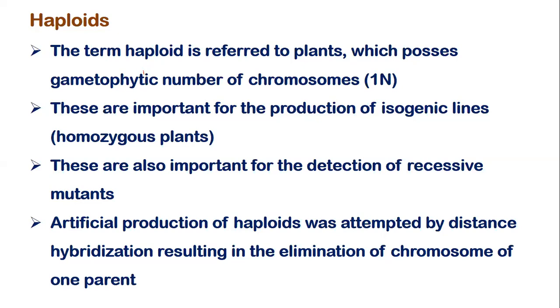Artificial production of haploids was attempted first. How was it first attempted? Two species were crossed. Species A was crossed with species B artificially, and a zygote is produced, and in the zygote the chromosomes of one of the species are eliminated. The embryo is produced from the zygote which has already eliminated the chromosomes of one species. In that case, the embryo is going to be haploid.